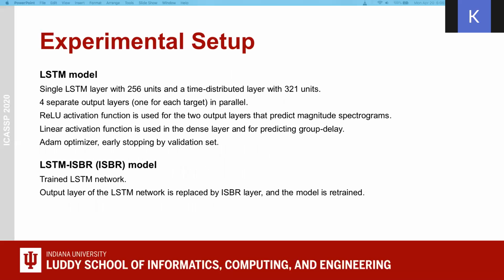Now, the experimental setup. The baseline LSTM model has a single LSTM layer with 256 units and a time distributed layer with 321 units. Four separate output layers are used for each target. Rayleigh activation function is used for 2 output layers that predict the magnitude spectrogram. Linear activation function is used in the dense layer and for group delay prediction. The Adam optimizer is used and early stopping on the validation set is used.